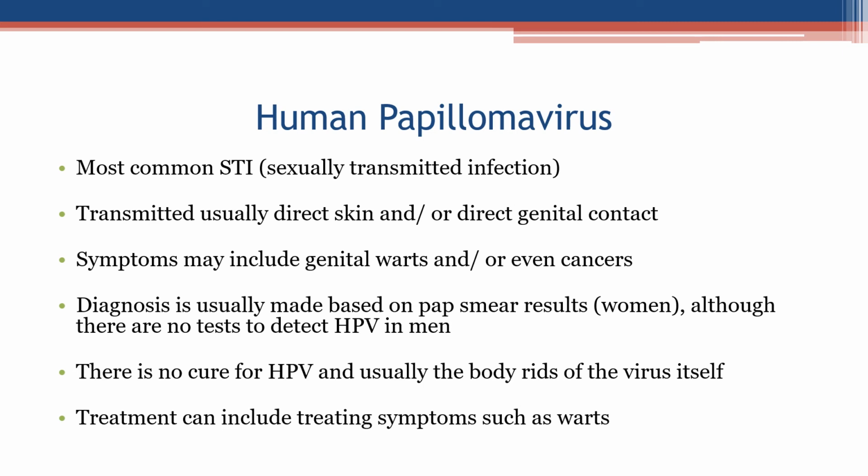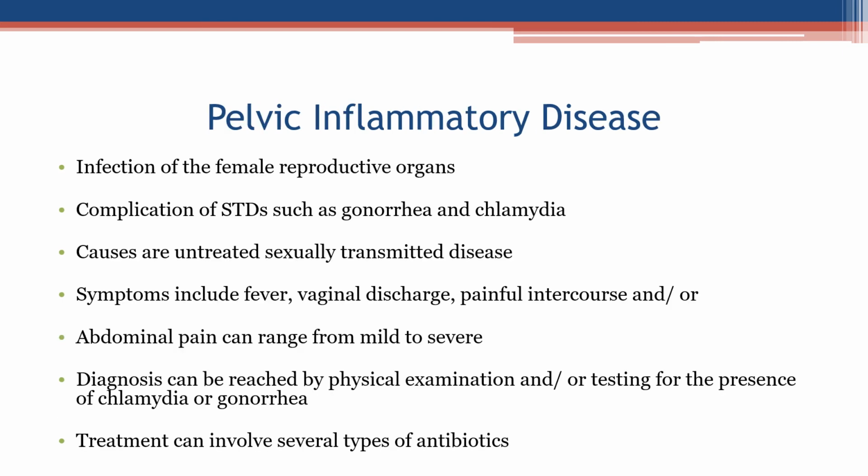Treatment can include treating symptoms such as warts. Pelvic inflammatory disease, infection of the female reproductive organs, a complication of STDs such as gonorrhea and chlamydia. Causes are untreated sexually transmitted disease. Symptoms include fever, vaginal discharge, painful intercourse, and/or abdominal pain that can range from mild to severe. Diagnosis can be reached by physical examination and/or testing for the presence of chlamydia or gonorrhea. Treatment can involve several types of antibiotics.